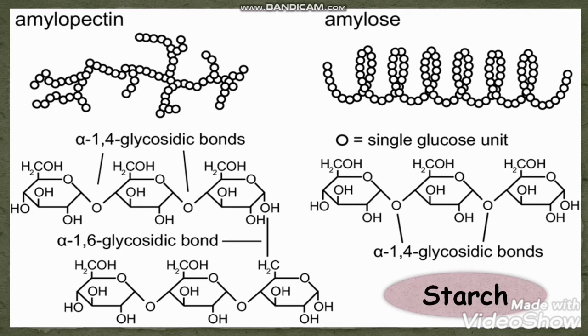Now when you see the amylose, these are the glucose units, as you can see in the figure. They are joined with the alpha 1,4 glycosidic bond, and on the downside is amylopectin. So this amylose part of the polysaccharide is united with the amylopectin through an alpha 1,6 glycosidic bond. This is a glycosidic bond between the first carbon of amylose and the sixth position of the amylopectin.